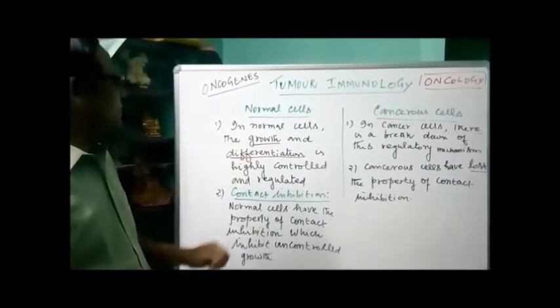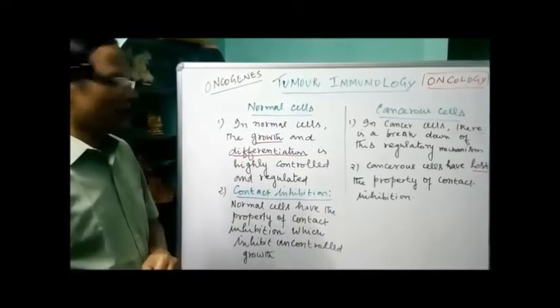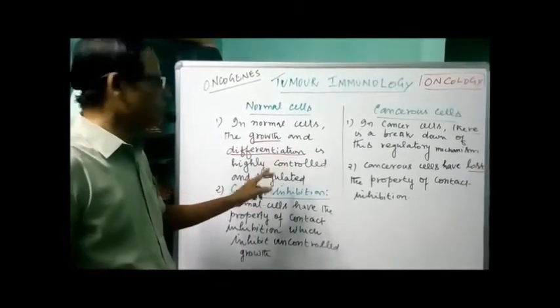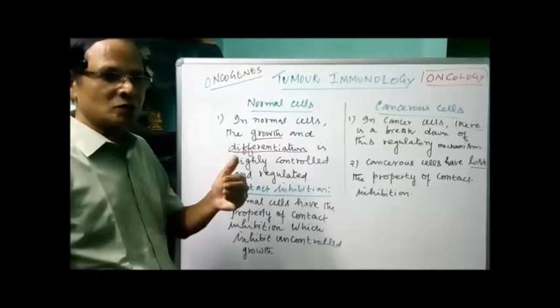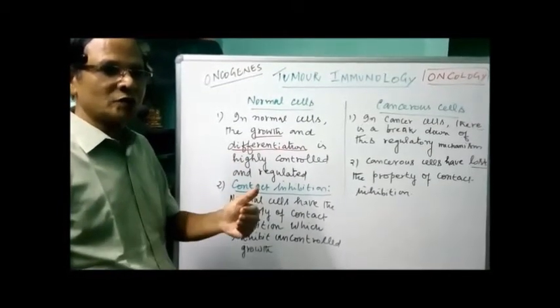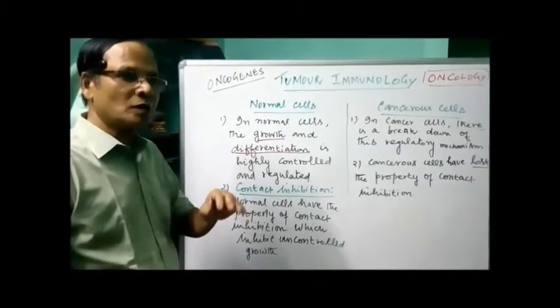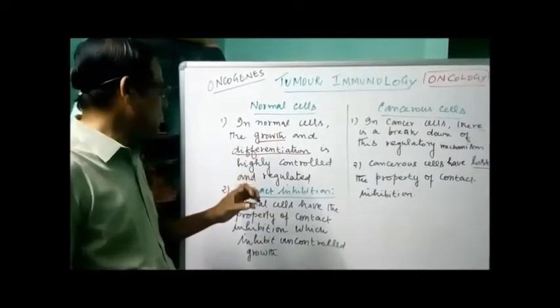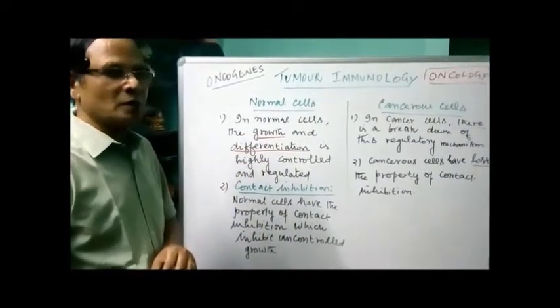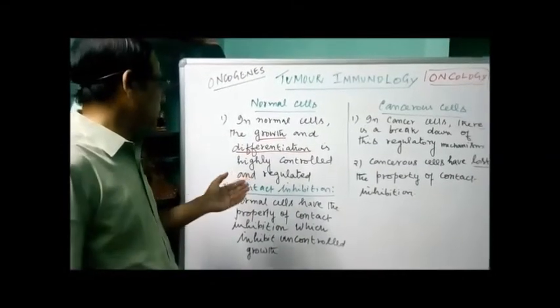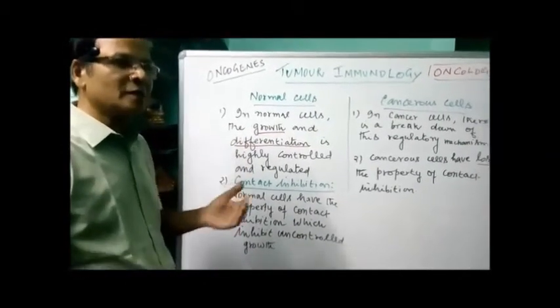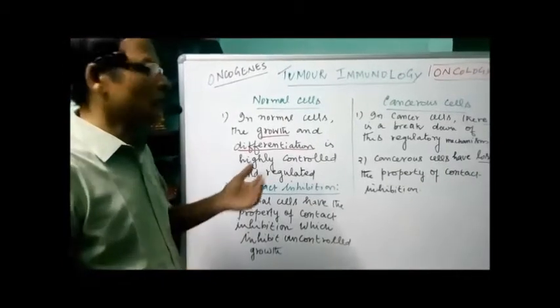Now in normal cells, the growth and differentiation is highly controlled and regulated. The cells undergo growth and are differentiated into different types of tissues. They are under either gene control or physiological control. Both growth and differentiation are controlled mainly by the genes. There is a mechanism of controlling and regulation.